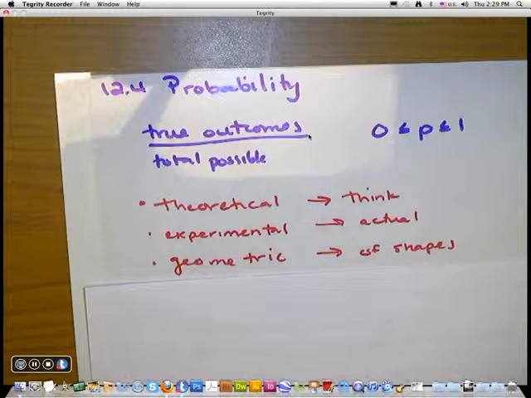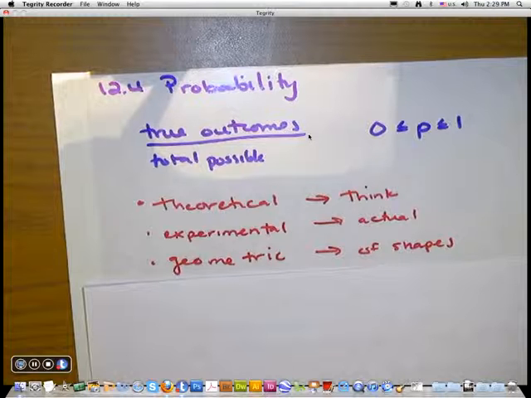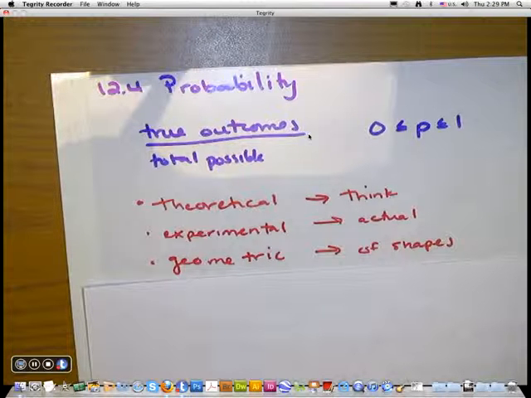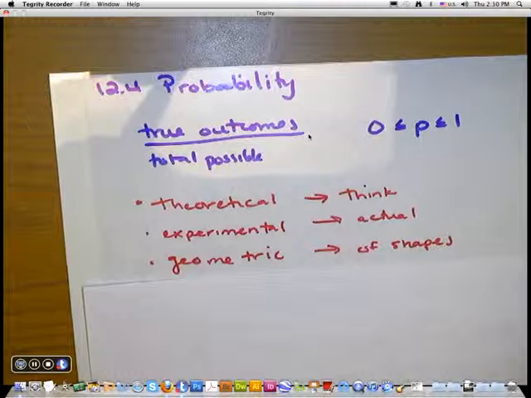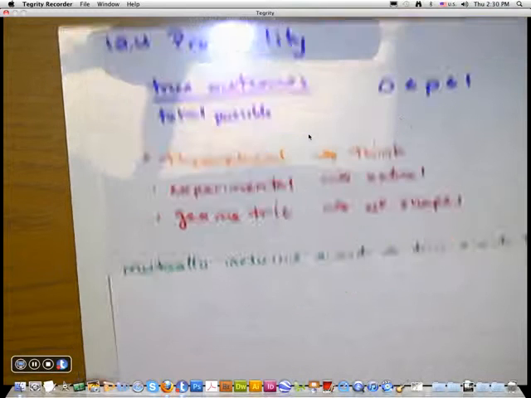And geometric probability is of shapes. Like you're trying to throw a dart at the dartboard and you're trying to get into the bullseye. What would be the probability of getting into the bullseye? Well, that's of shapes and areas. So those are the 3 types of probability that we use.